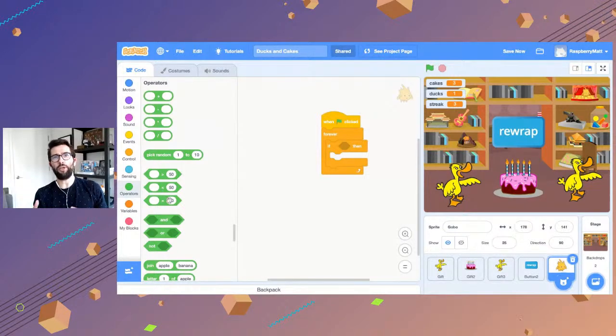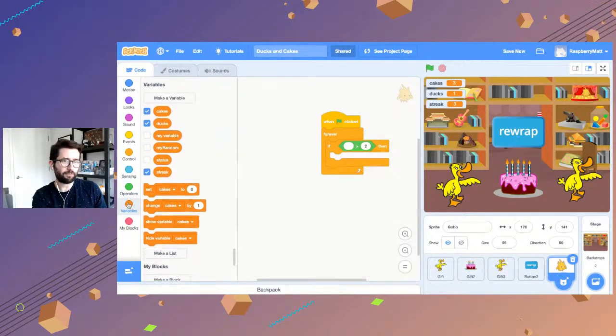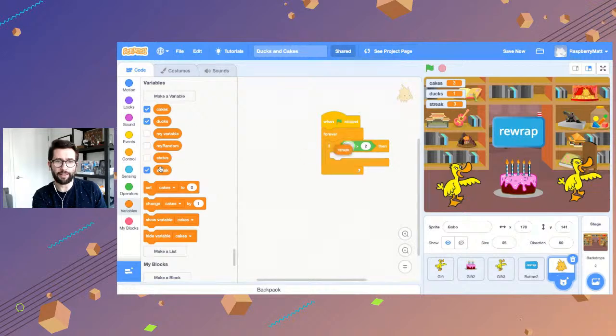And what we want to do is put in an operator, essentially like a math function, to check one thing versus another. What we want to check is whether this value streak is greater than or equal to 3. So I'm going to drag this one. It says blank is greater than 50, but I'm going to make this 2, and then take my variable here, streak, and drag that in there. So if the streak number is greater than 2,